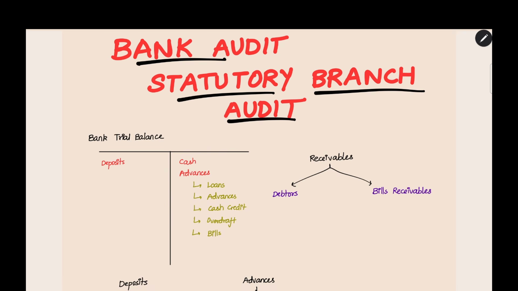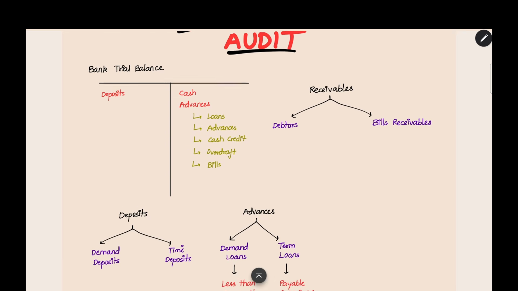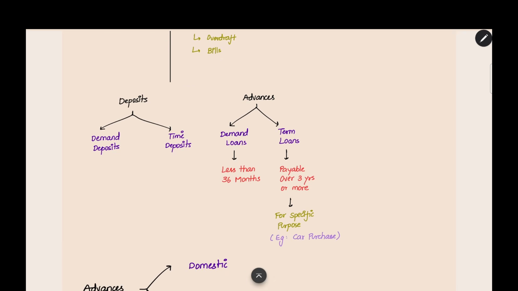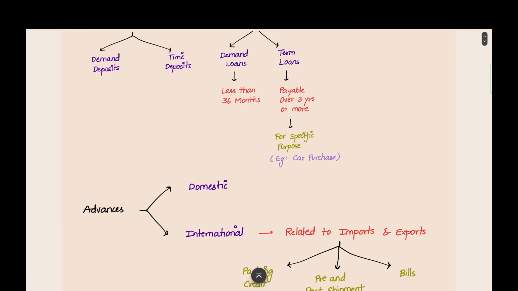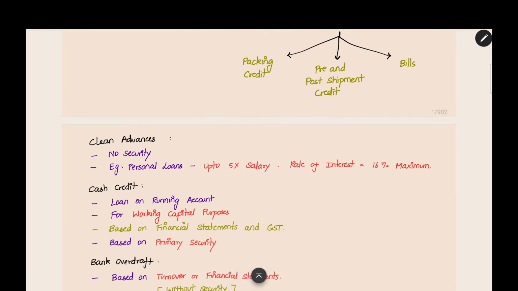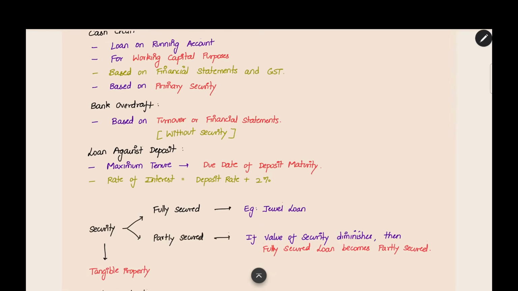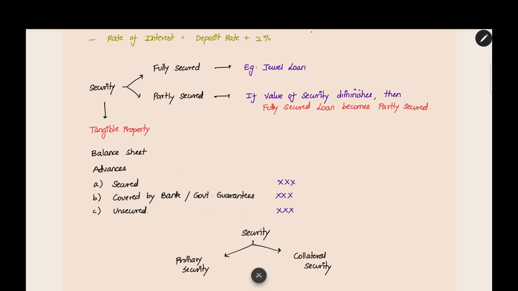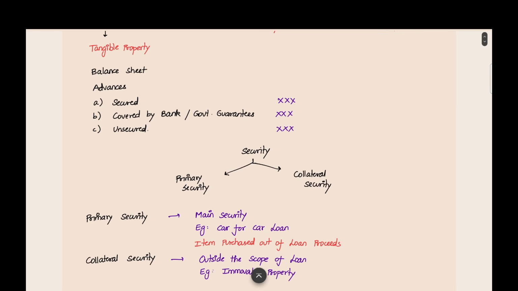Now, these are the basic things which we need to know about the bank audit: about deposits, cash, advances, demand deposit, time deposit, in loans also demand and time, related to export-import deposit, and then clean advance, cash credit, bank overdraft, loan against deposit, security, and then the types of security. Everything we saw.